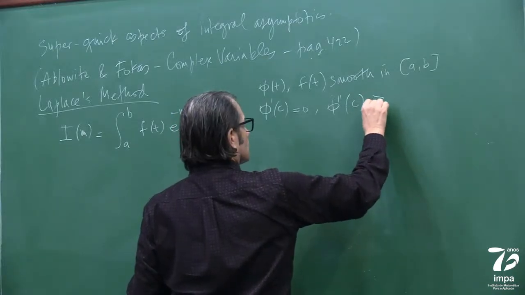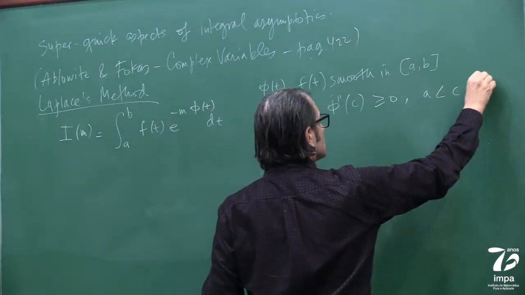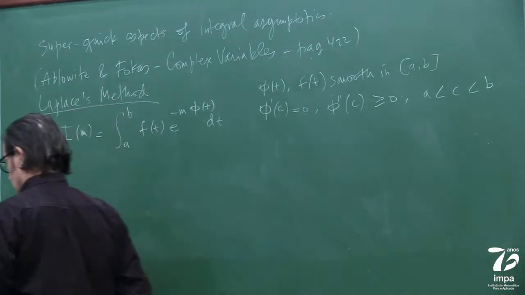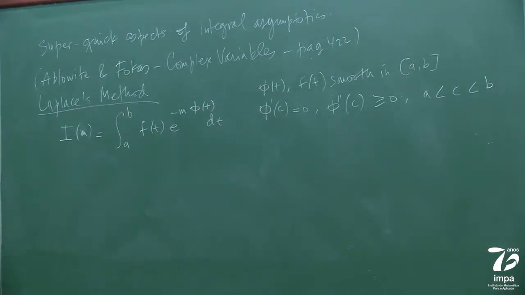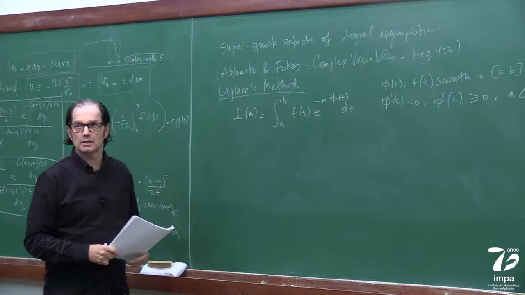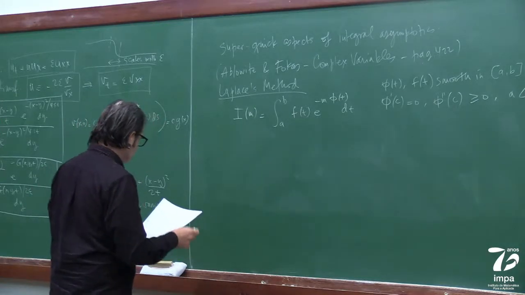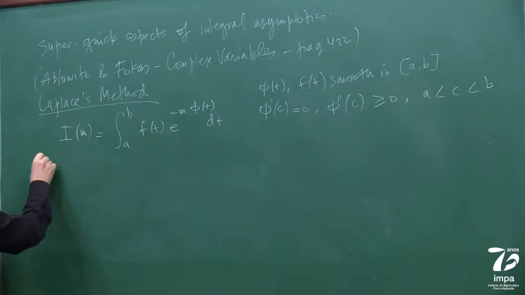And this guy is greater or equal to 0 for some point in the interval. So let's get a little bit of intuition for what happens. Some things on integrals like this you can do rigorously, but I'm going to do it formally so we get just a flavor. So, some intuition.